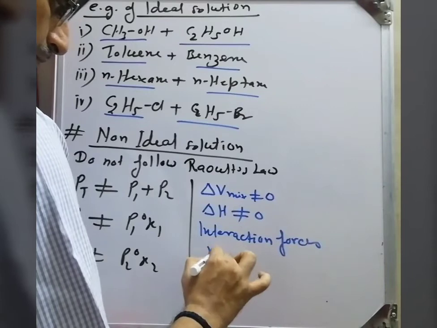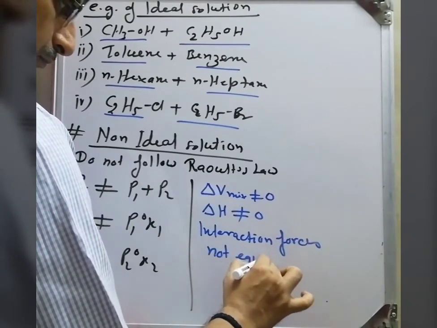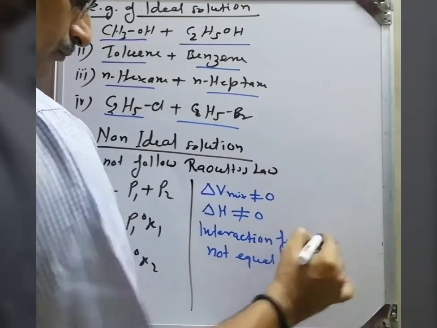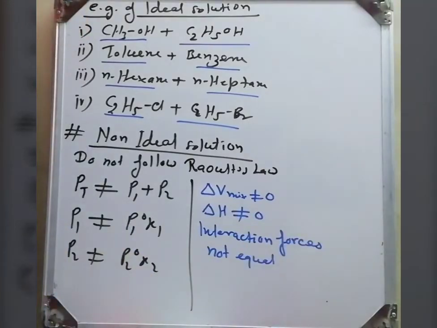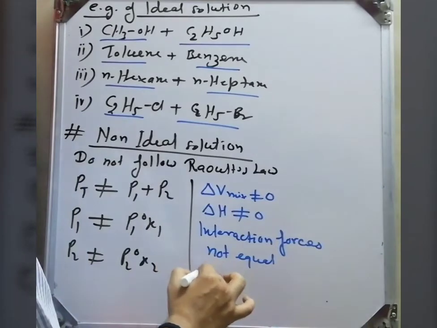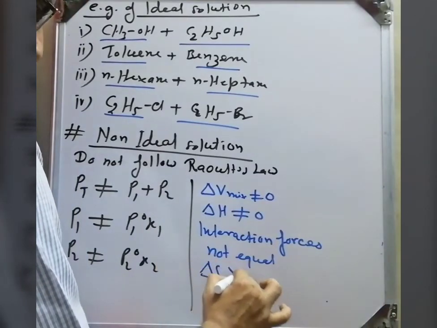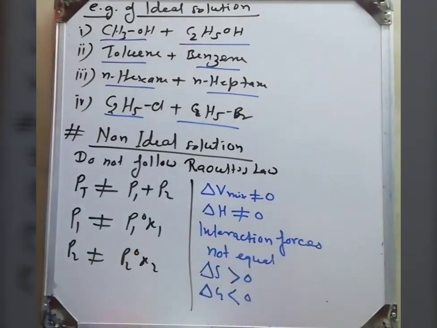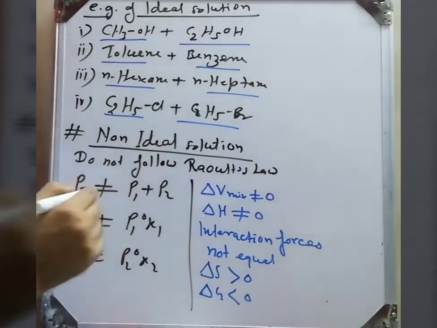So the interaction forces are not equal. The A-A interaction, and the A1-A2 interaction, is not equal to the A1-A2 interaction, and definitely delta S is greater than 0 and delta G is less than 0. This is fixed in all types of solutions, ideal as well as non-ideal solutions.